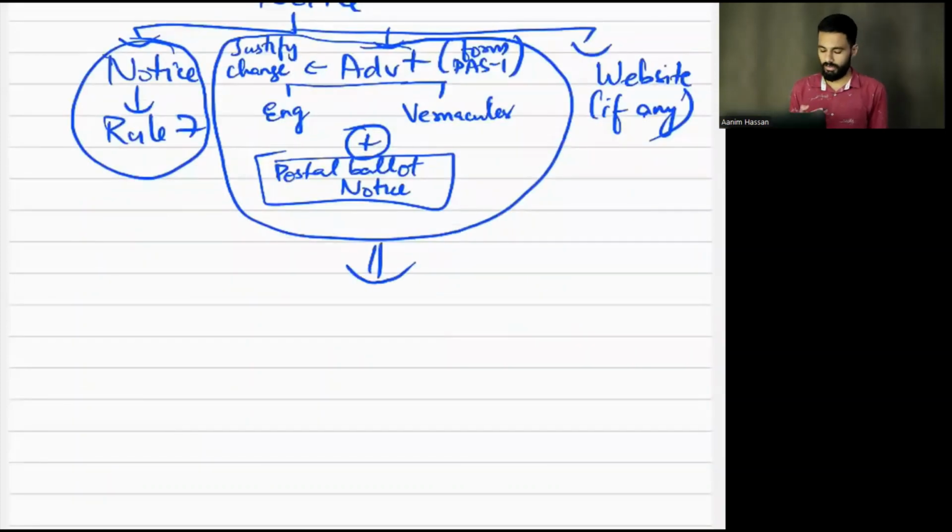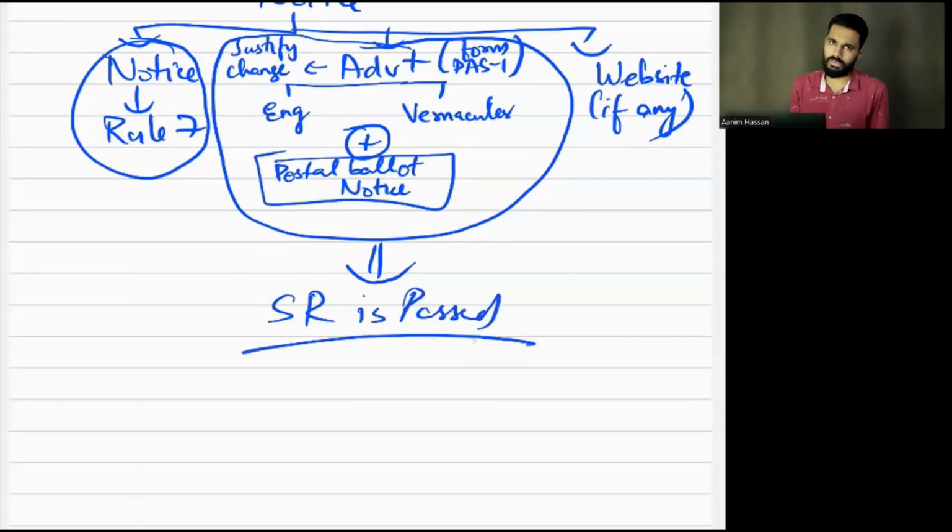After this, what will happen? A special resolution will be passed. If it fails, you cannot make the change. If the special resolution is passed, okay?